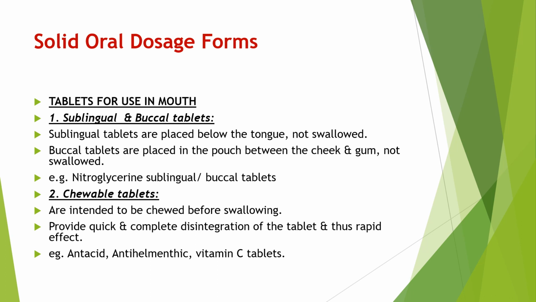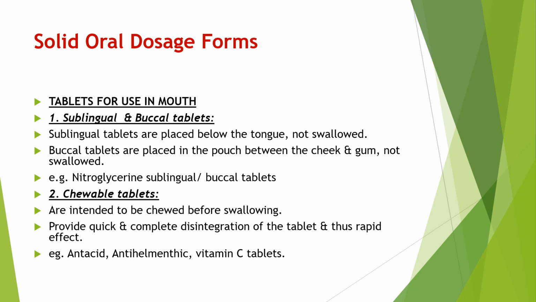Then sublingual or buccal tablets. Sublingual tablets are placed below the tongue. Sublingual tablet means these tablets are kept under the tongue. After that, the drug is rapidly absorbed by buccal mucosa and it directly enters into the systemic circulation. This means sublingual tablets avoid first pass metabolism. Example is nitroglycerin sublingual tablet.